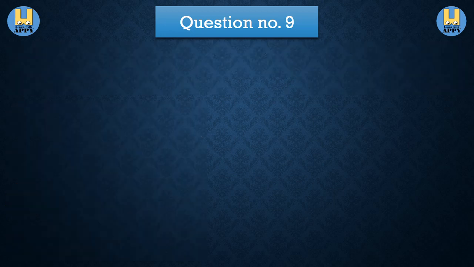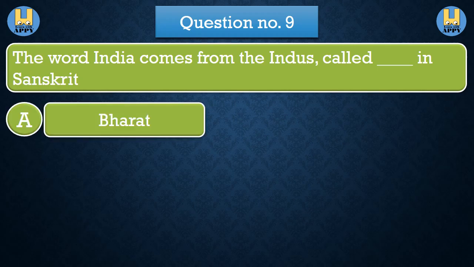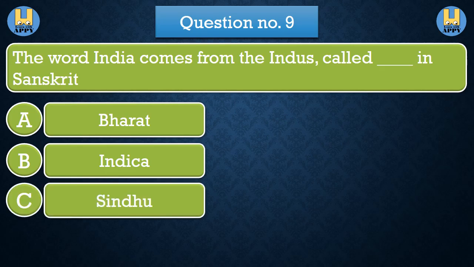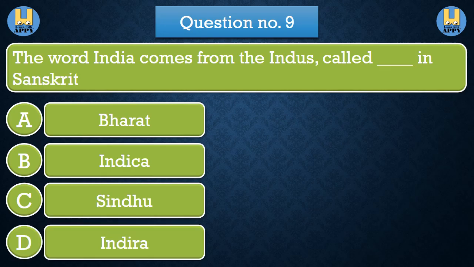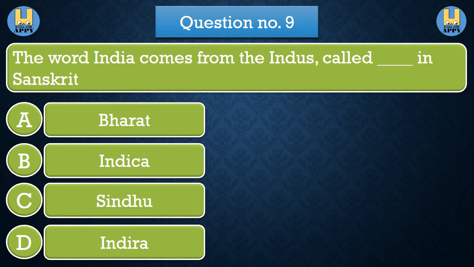Question number 9. The word India comes from the Indus, called dash in Sanskrit. Option A Bharat. Option B Indica. Option C Sindhu. Option D Indira. The correct answer is option C Sindhu.